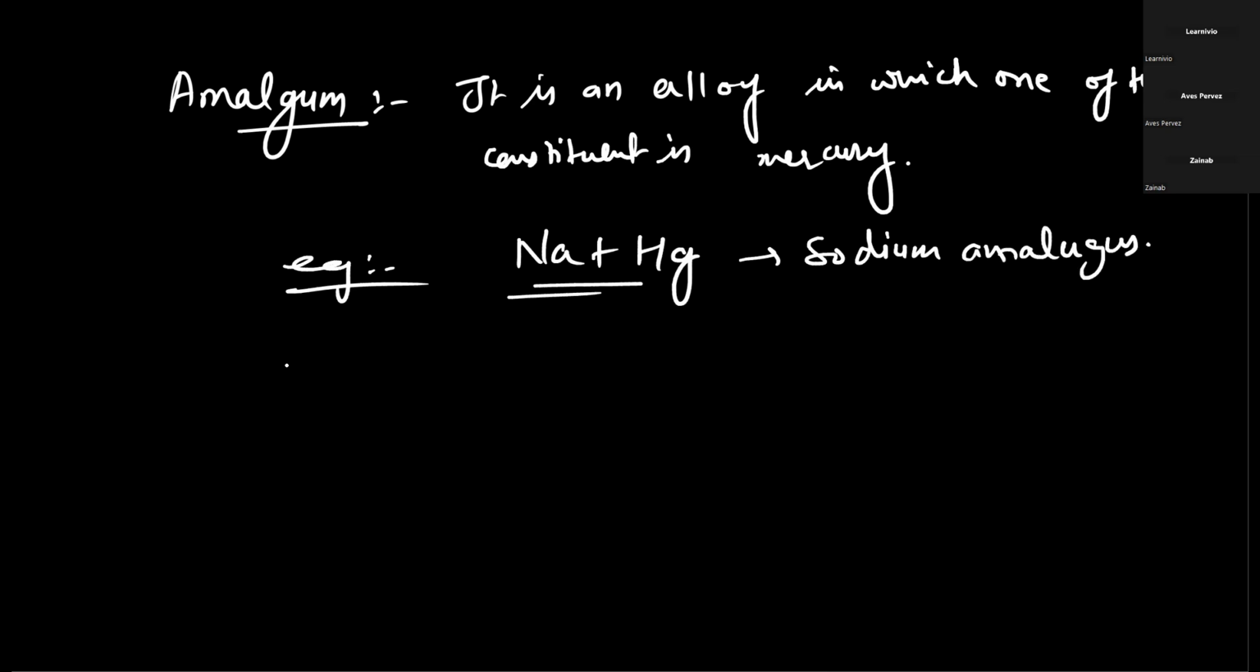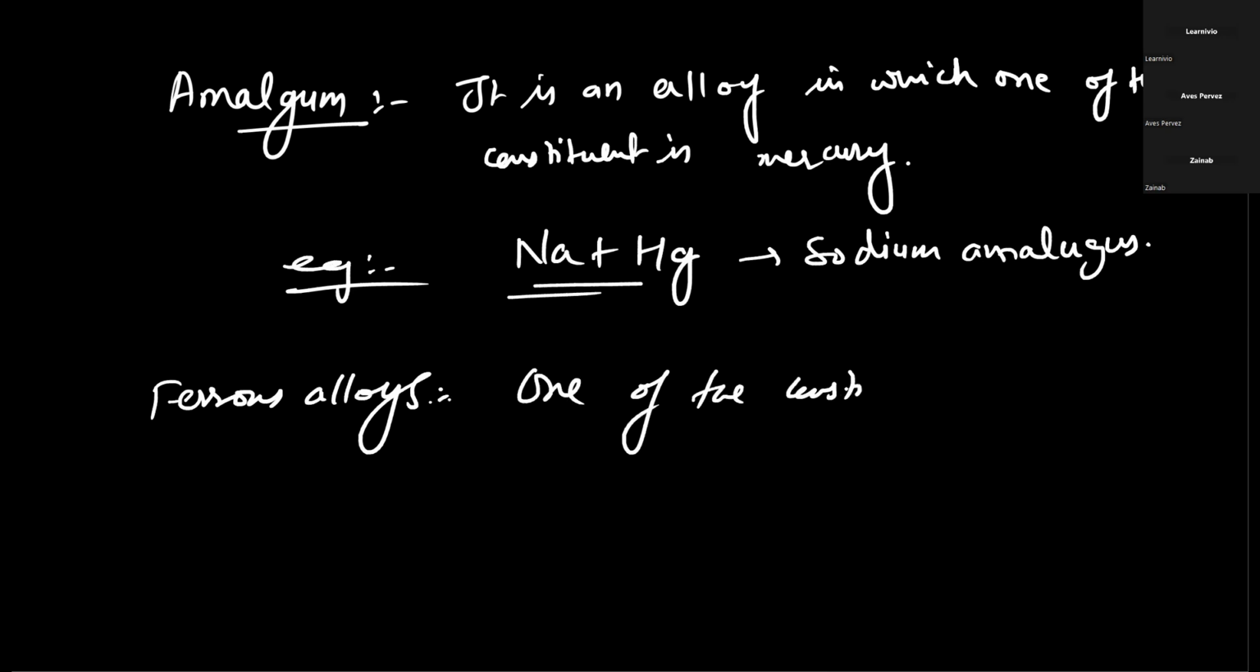Ferrous alloys are those alloys in which one of the constituents is iron. Put it down. Example, steel. Okay, got it? Yes, sir.